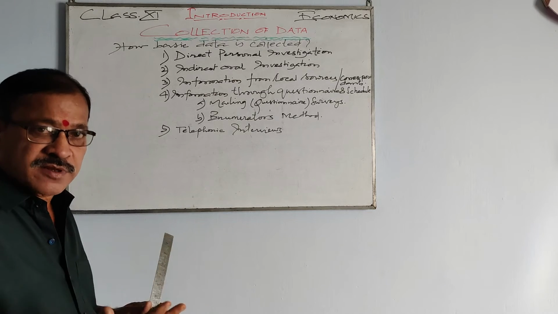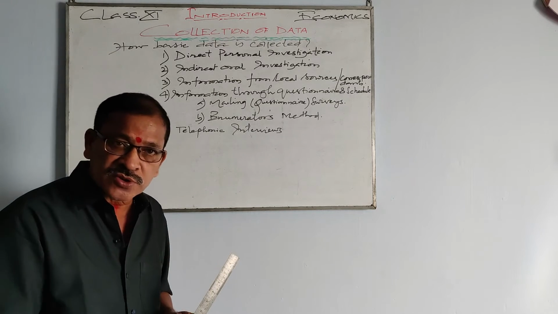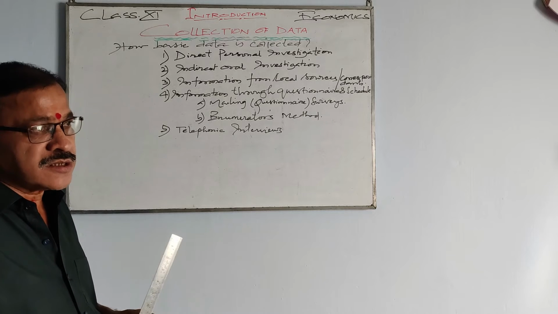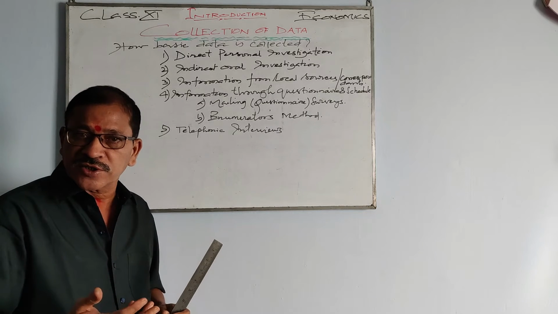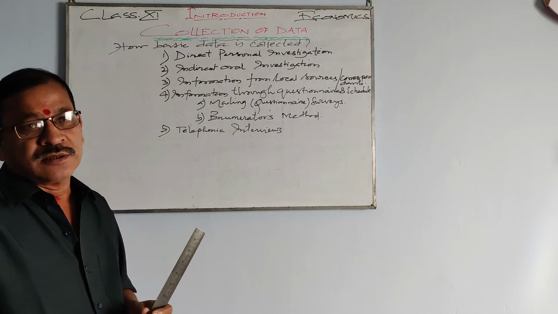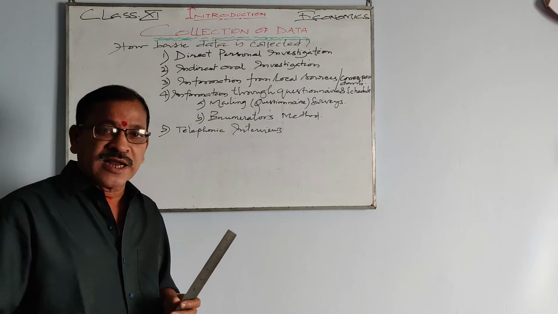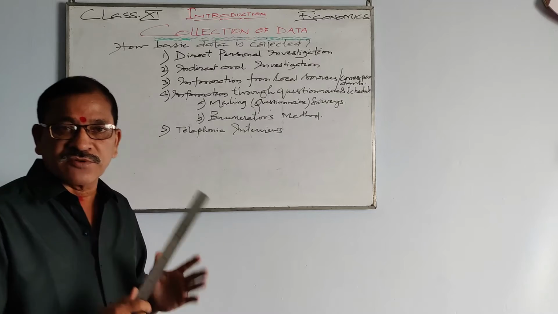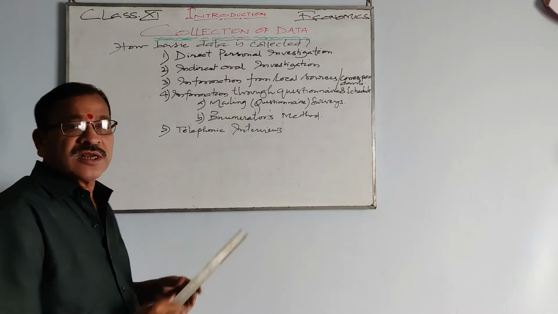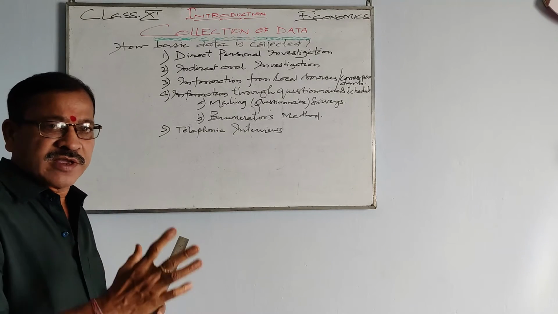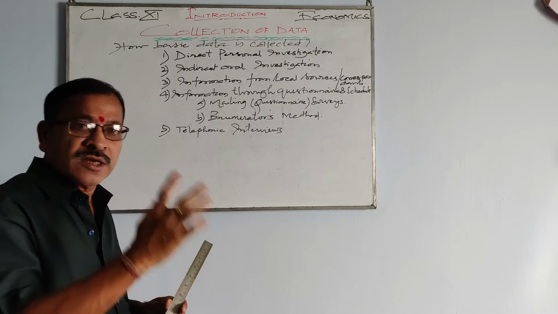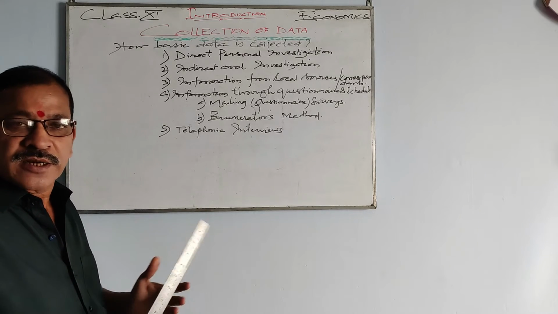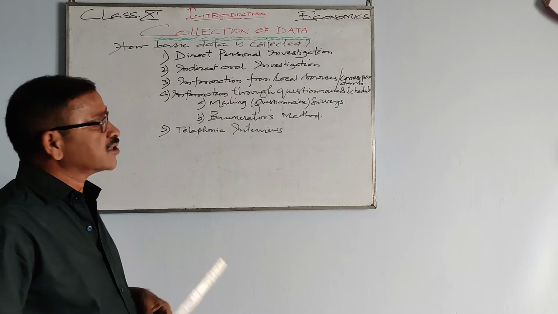The investigator himself goes to the person from whom he wants to collect the data, and he collects the data and keeps a record. That's one method, direct personal investigation. Straight away, the investigator goes to the person and inquires and gets the information.